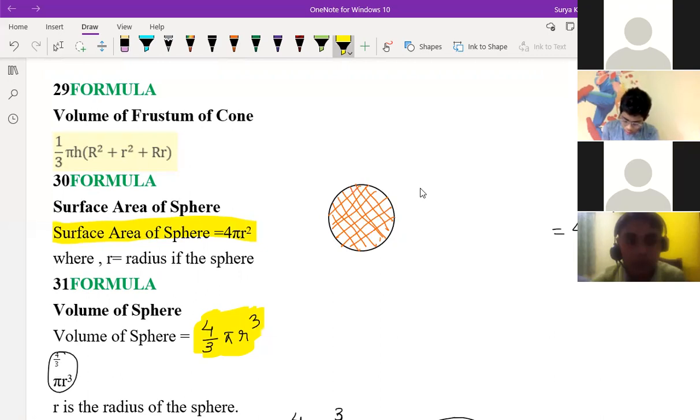Sir, it's a new topic. 4/3 pi r cube, is it derived from something? Like how it came? Yes, sir, 4/3 pi r cube. Let me think. We can do something to prove this. Sir, will proofs come in the exam? No, never. Only for your understanding. Proof will not come in the exam. I'm just telling you the proof so that you can remember easily. If you forget also, you can find it out.